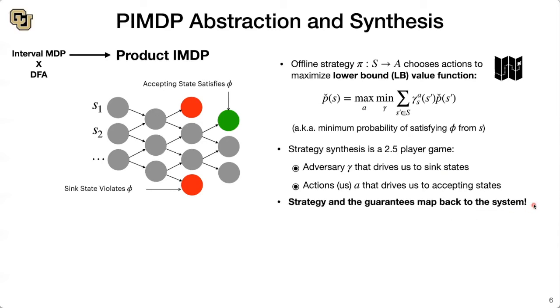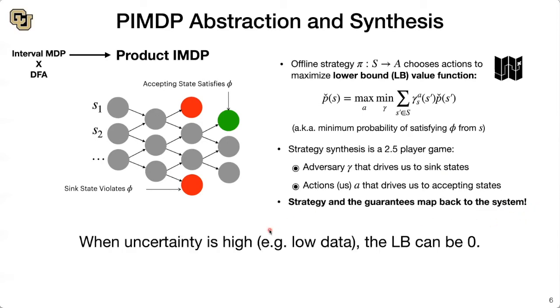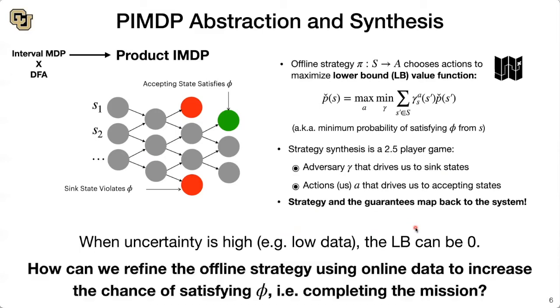Now, the problem crops up when the uncertainty is high. For example, when we don't have enough data, this lower bound can be 0, meaning we can't provide strong guarantees on satisfying the mission. So the question becomes, how can we refine this offline strategy using data that we collect online to increase this chance of satisfying phi and completing the mission?